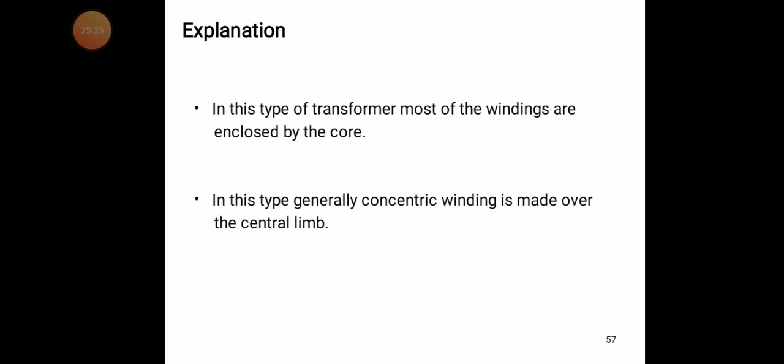In this type, generally concentric winding is made over the central limb, where we use the primary winding and the secondary winding.